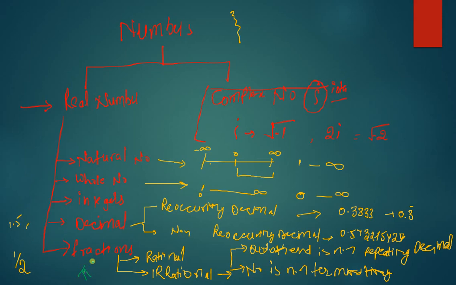So let's do some check. What is 22 by 7? This is equal to pi, right? So let's divide 22 by 7. 7 threes are 21. This is 1. Let's put a point, and this is 10. 7 ones are 7, 30. 7 fours are 28.